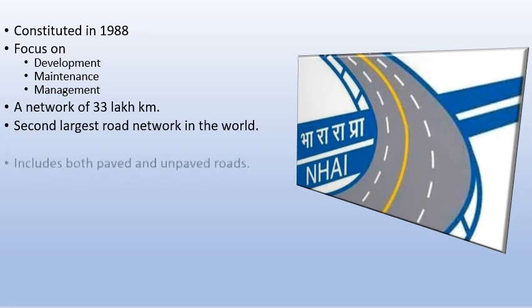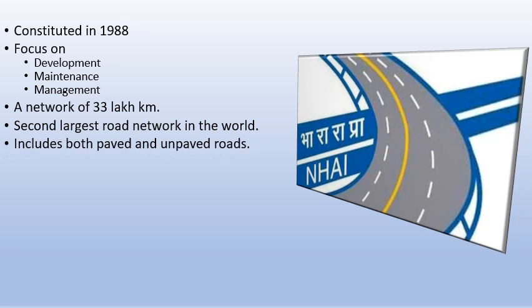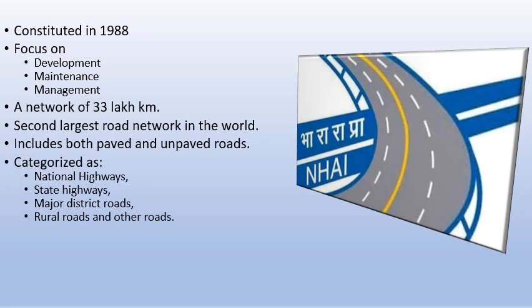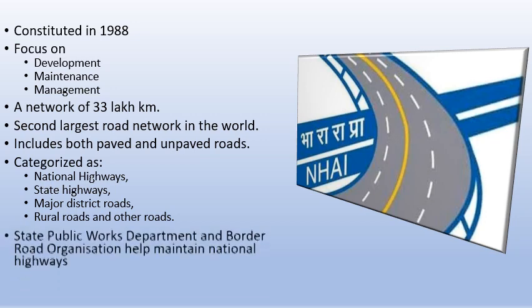India has the second largest road network in the world, which is managed by NHAI. It includes both paved roads, in other words tar roads, and unpaved roads, which are not metalled or not put any tar. It is categorized into many subdivisions. The biggest one is national highways, then you have state highways, then major district roads, and the last one being rural roads and other roads.